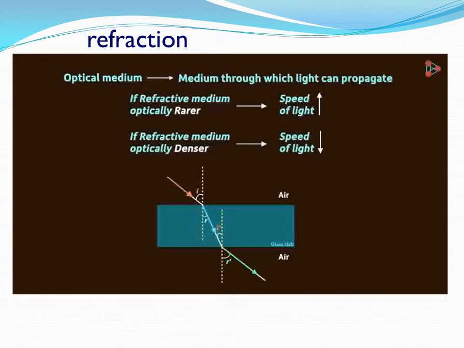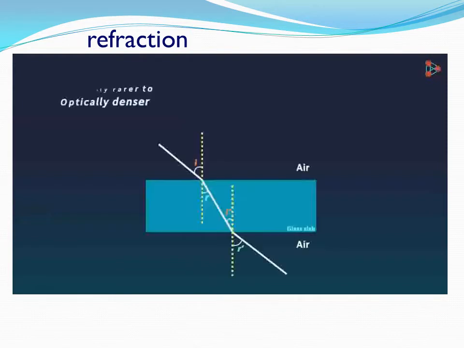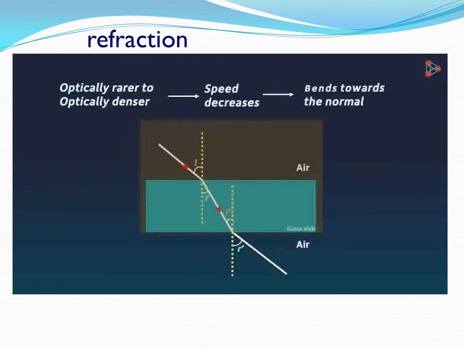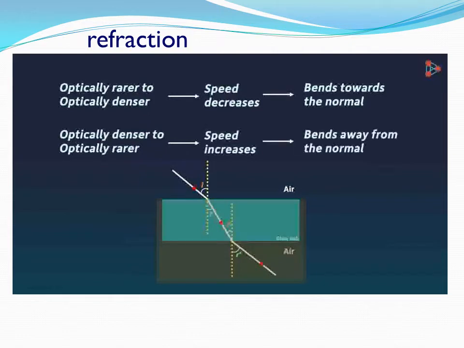So what do we understand by this? How can we summarize it? When light is traveling from an optically rarer medium to an optically denser medium, its speed will decrease and it will bend towards the normal. Whereas, when the light is traveling from an optically denser medium to an optically rarer medium, its speed will increase and it will bend away from the normal.